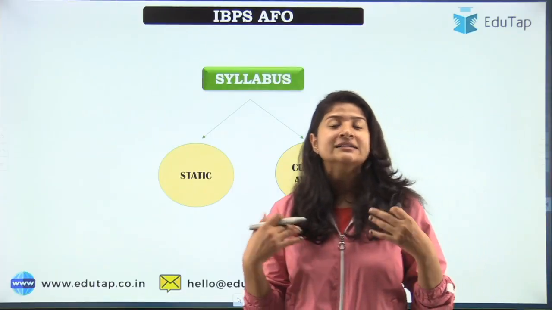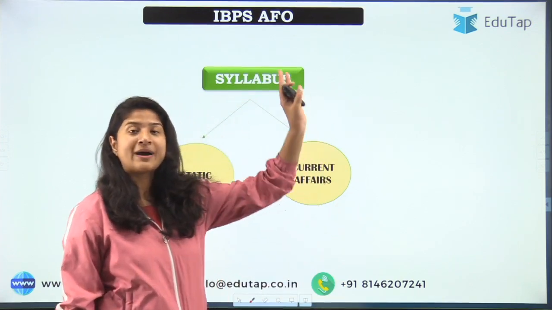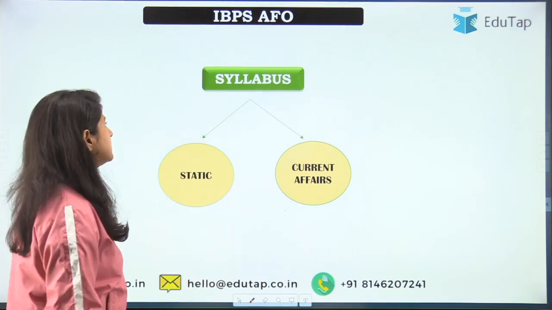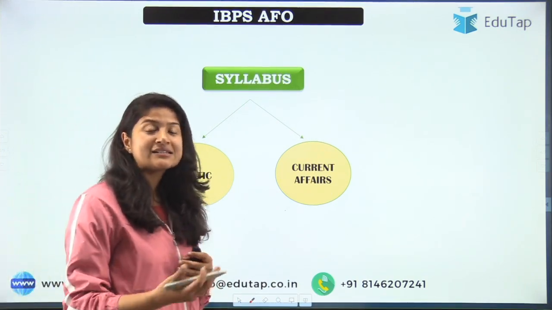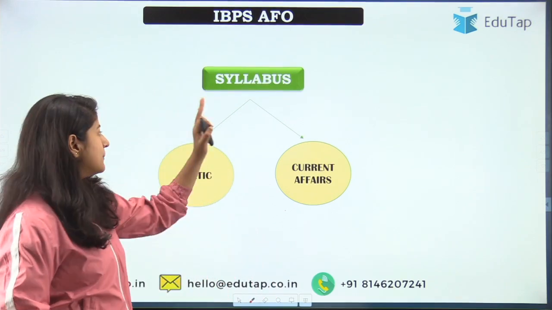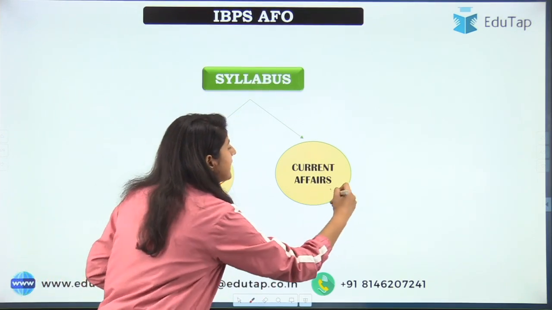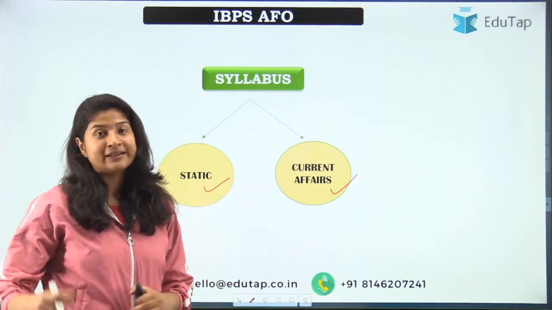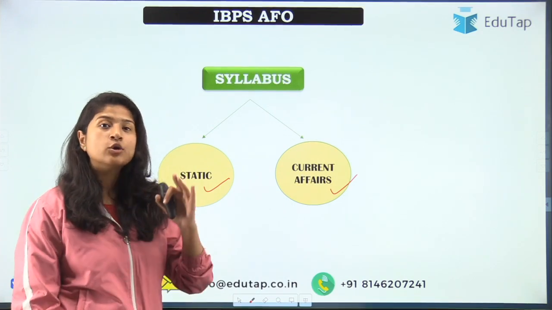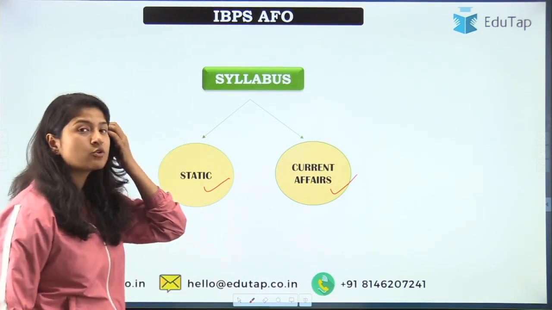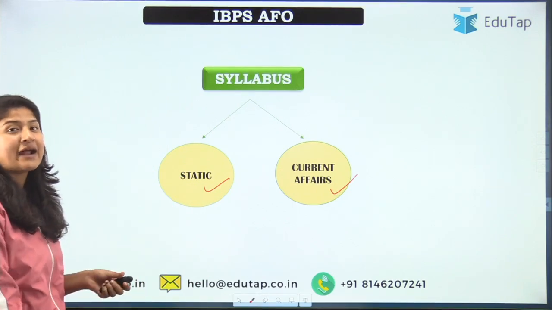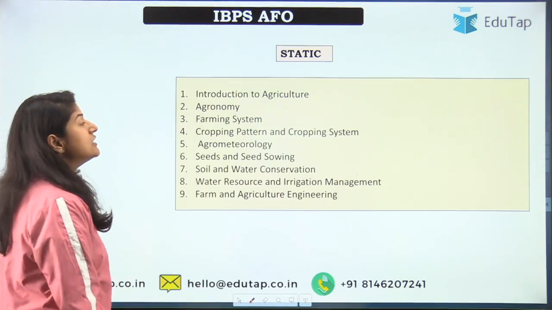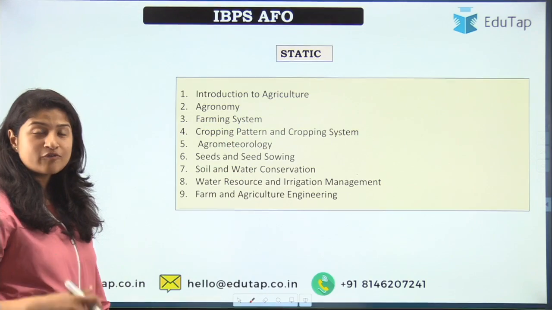So see, there is no defined syllabus of AFO given by IBPS. They have just written professional knowledge for the mains examination, right? But due to the previous analysis that we have done, we have found out that the syllabus can be divided into static portion and current affairs portion, all right? What we are going to do today is tell you the syllabus, and meanwhile in next sessions, I'll go to the previous year questions to give you an idea of what kind of questions are asked and what is the coverage of the topics while preparing for the examination, right?